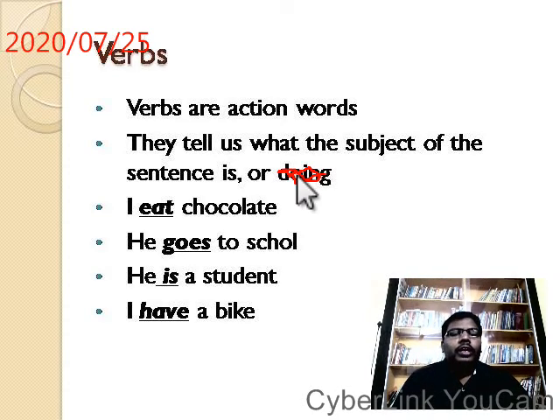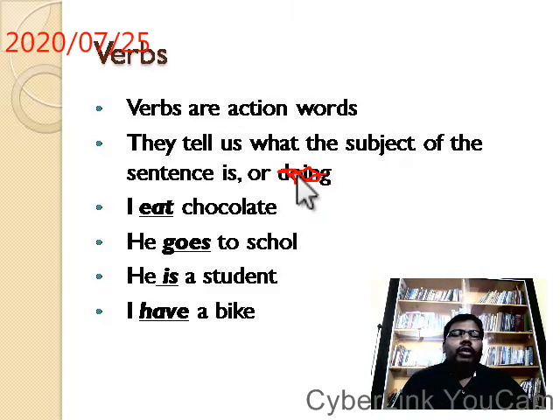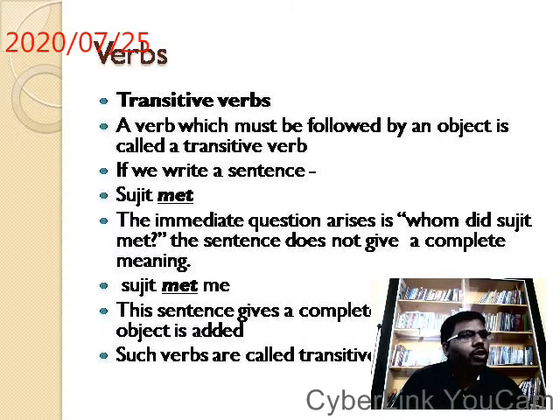Generally we understand and recognize the main verbs: eating, doing, going. You can understand the main verbs of the sentence. But the confusion comes in recognizing the helping verbs. There are many, and they are categorized into many types. So we will concentrate on those things today. Main verbs, we can easily do.